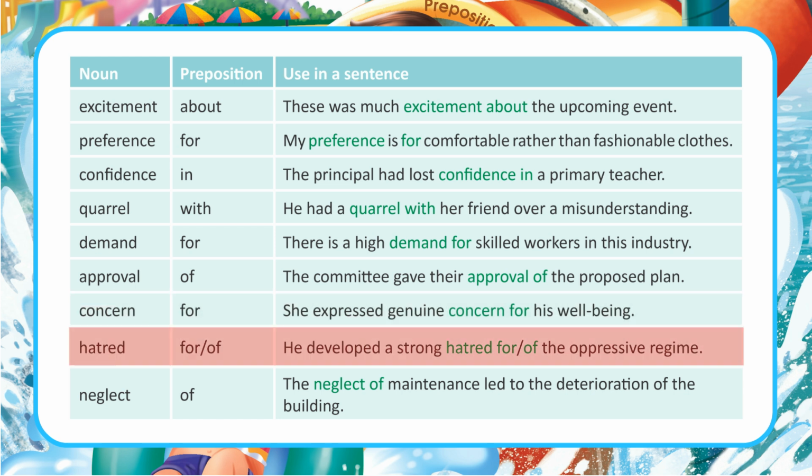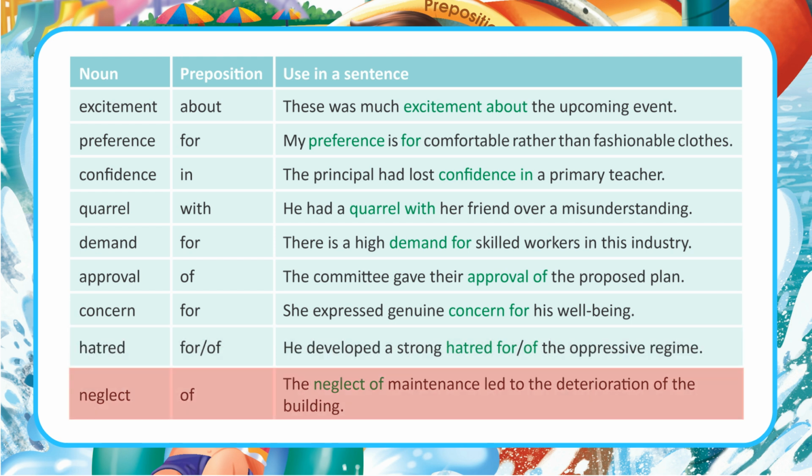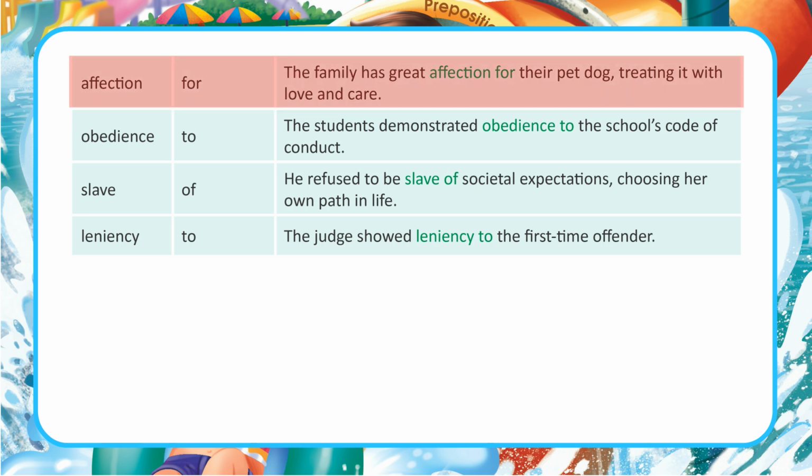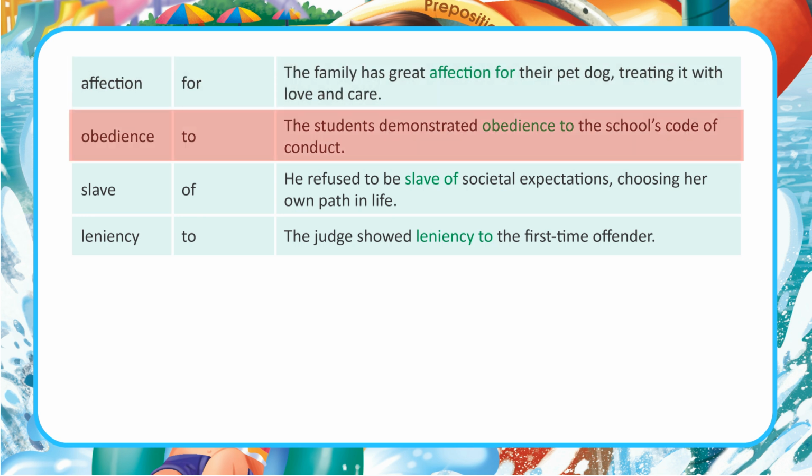Hatred, for/of. He developed a strong hatred for/of the oppressive regime. Neglect, of. The neglect of maintenance led to the deterioration of the building. Affection, for. The family has great affection for their pet dog, treating it with love and care. Obedience, to.